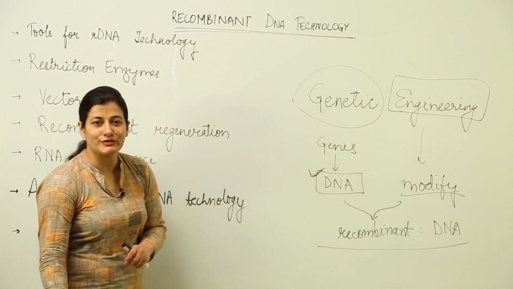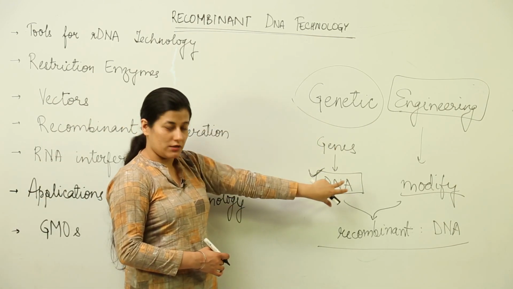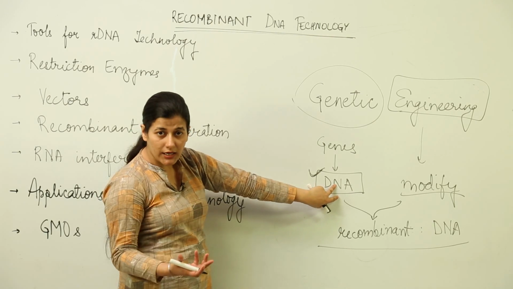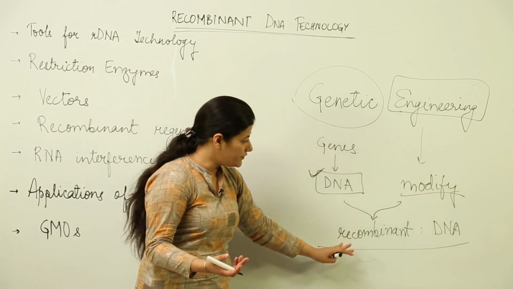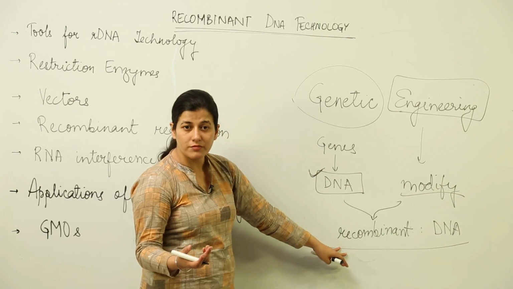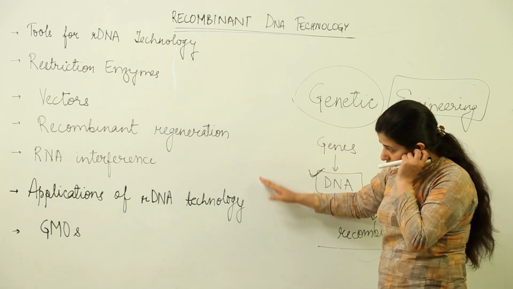Now enough of introduction, this is what we have to study. We take genes, in turn we are taking DNA, that DNA has to be modified, it has to be altered, and recombinant DNA is to be formed, and from there we have many topics which come under the ambit of